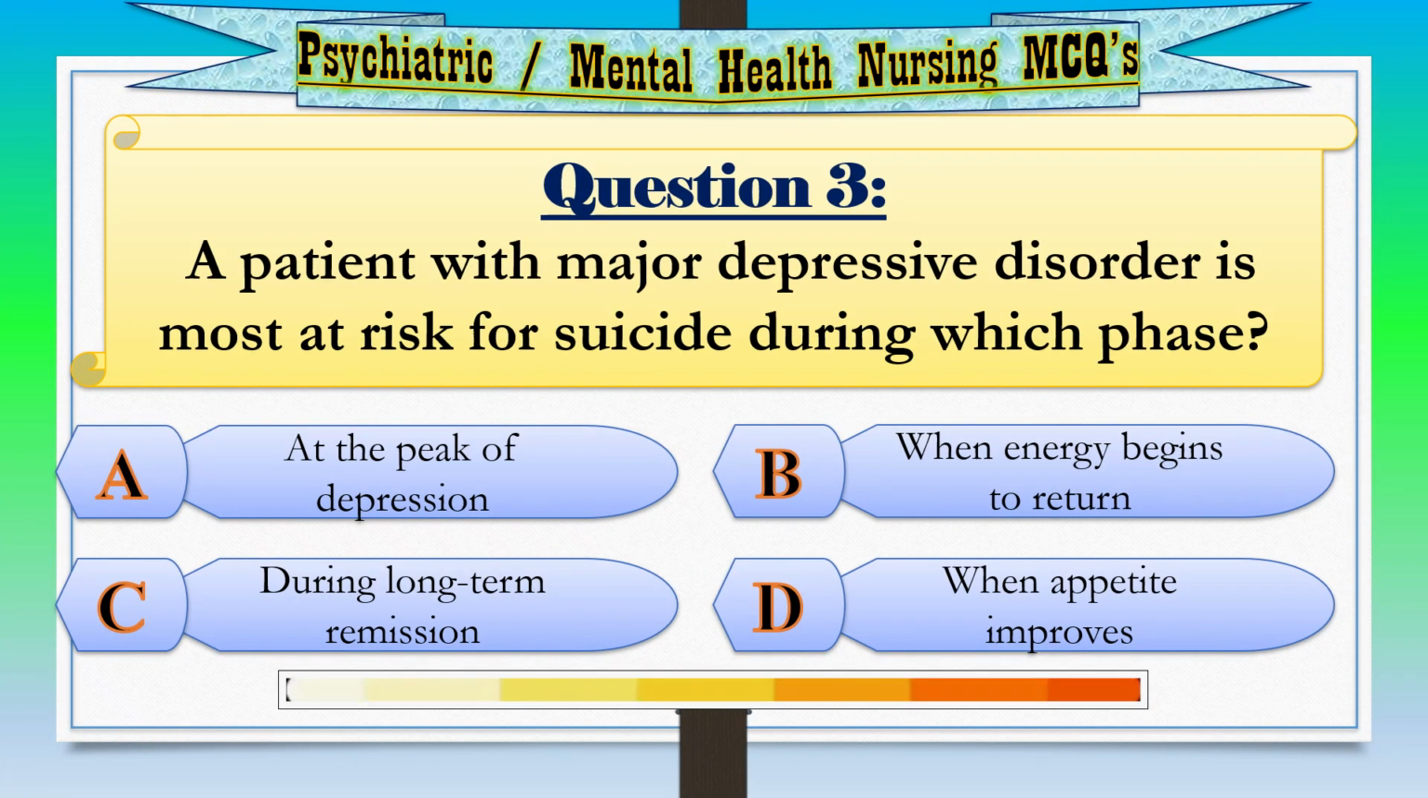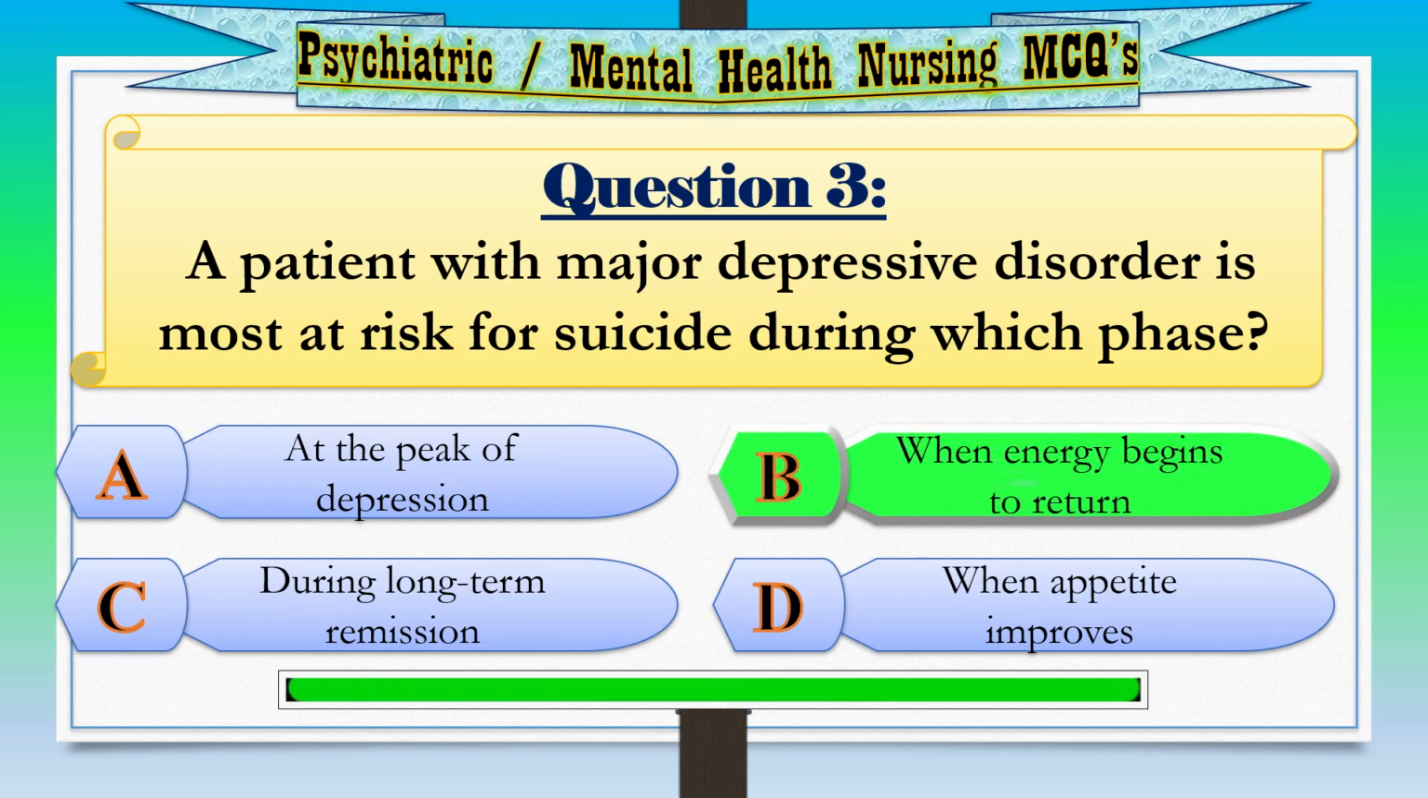Question 3. A patient with major depressive disorder is most at risk for suicide during which phase? Option A. At the peak of depression. Option B. When energy begins to return. Option C. During long-term remission. Option D. When appetite improves. Correct answer. Option B. When energy begins to return.